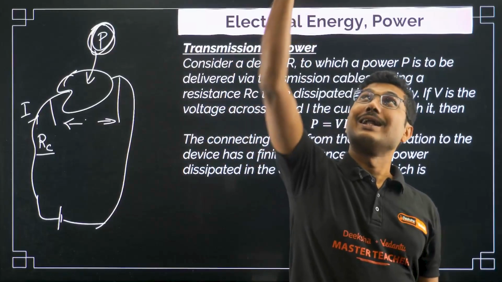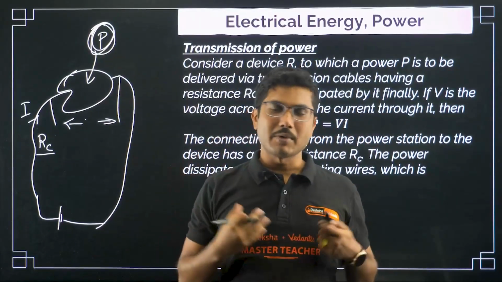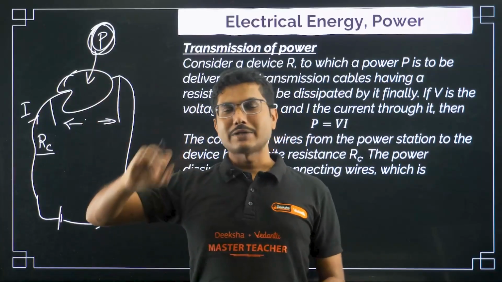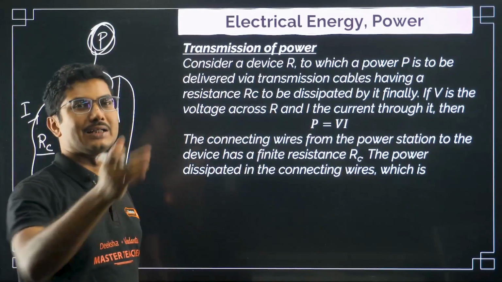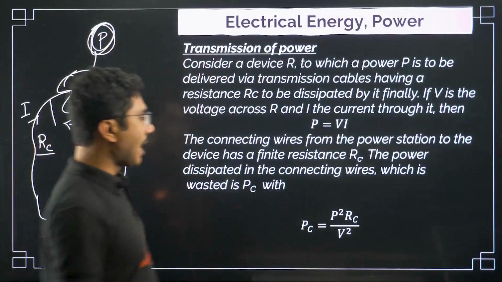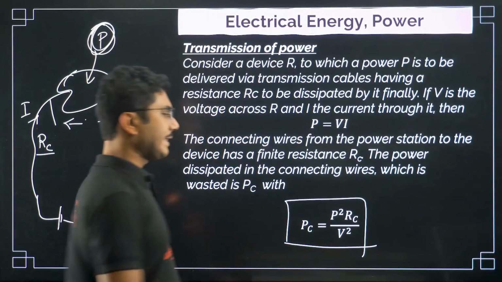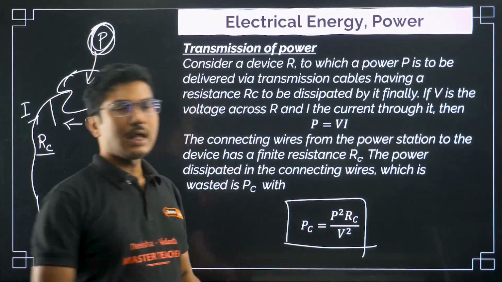The light which is glowing over your head requires a certain amount of power to operate, but to provide that power you actually require more power to supply, so that the remaining power can dissipate in the path. And that power which is wasted is given by this. The wastage of power is given by PC equals P square RC by V square.